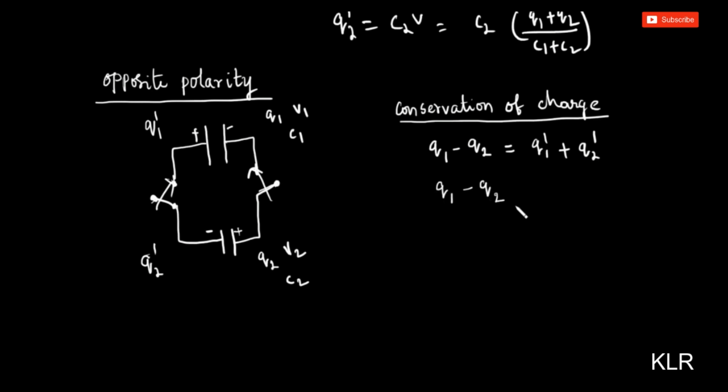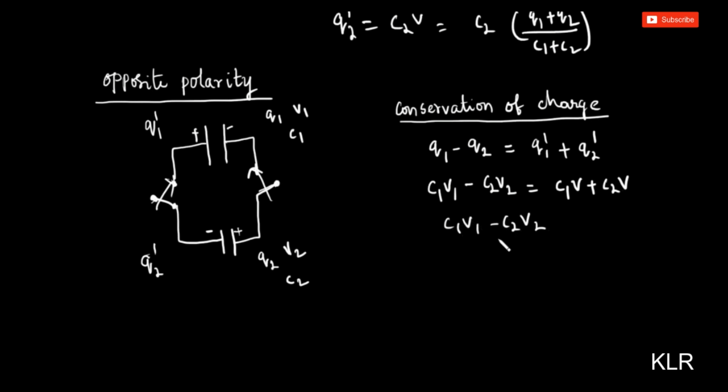We can write this in terms of CV. Q1 is equal to C1V1, because initially its capacitance is C1 and potential is V1, minus C2V2, is equal to, finally, C1V plus C2V. So C1V1 minus C2V2.